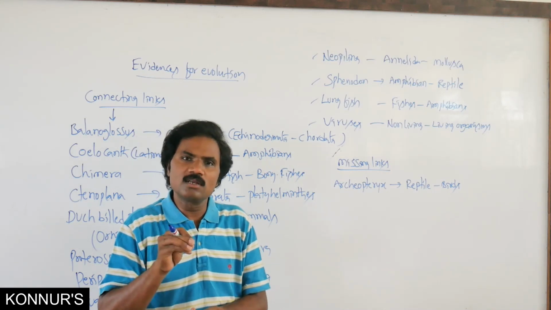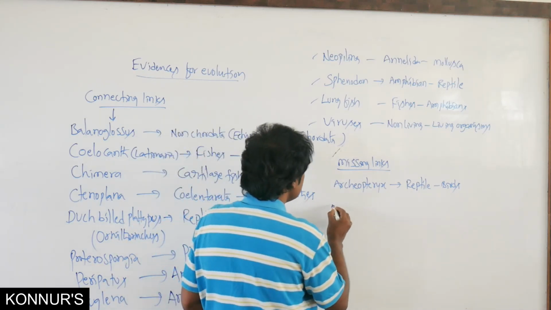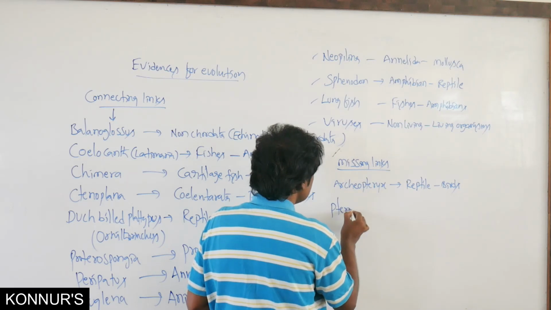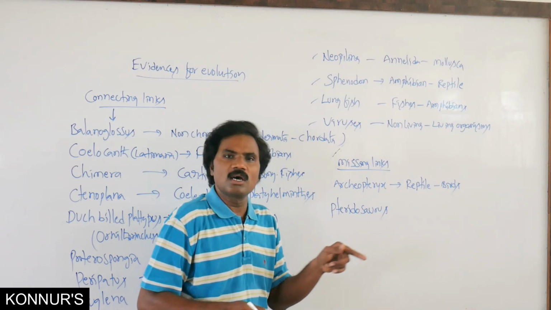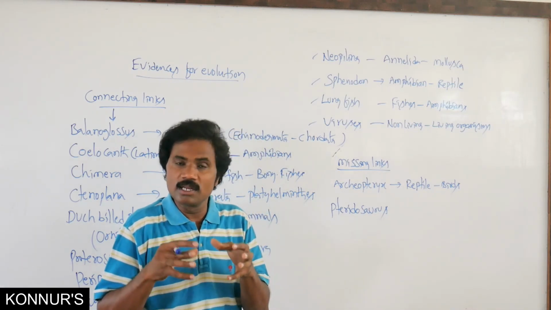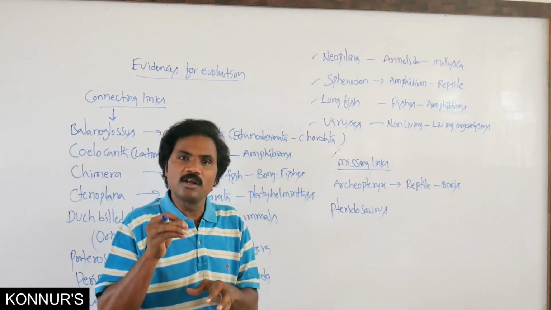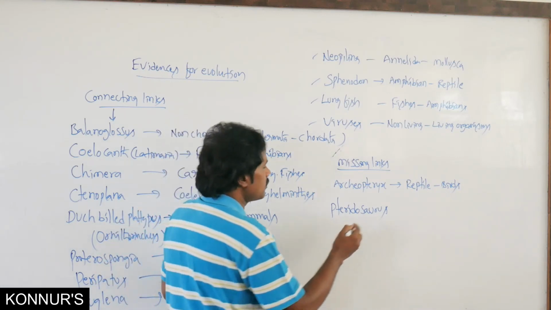Similarly, in plants also, Pteridosperms are a missing link between ferns as well as seed plants.